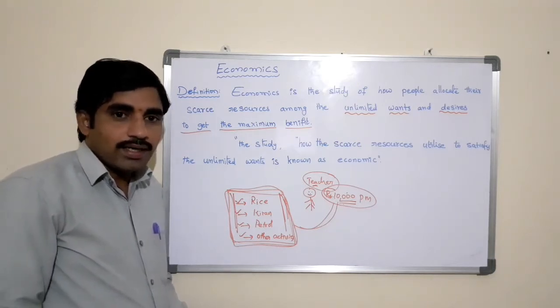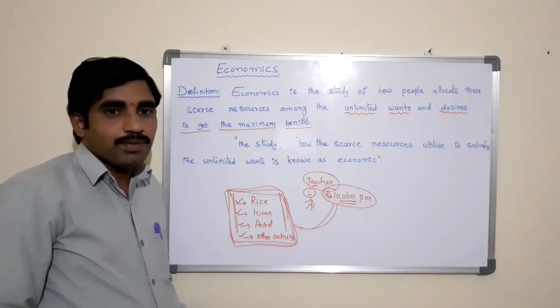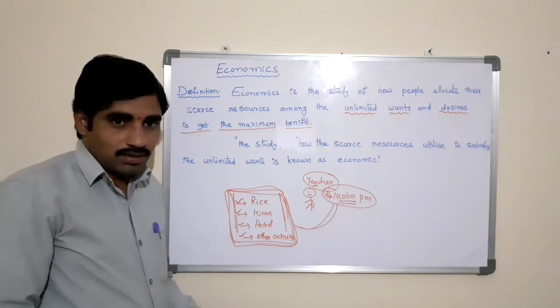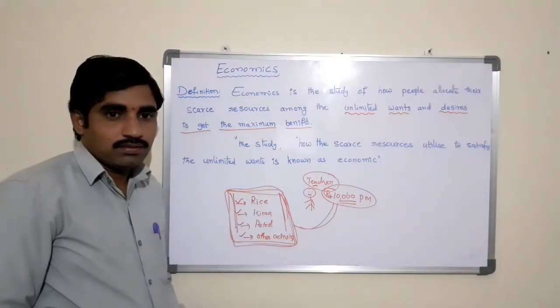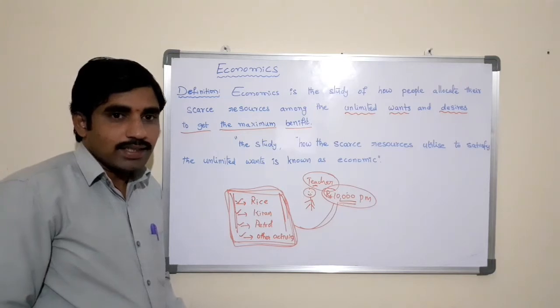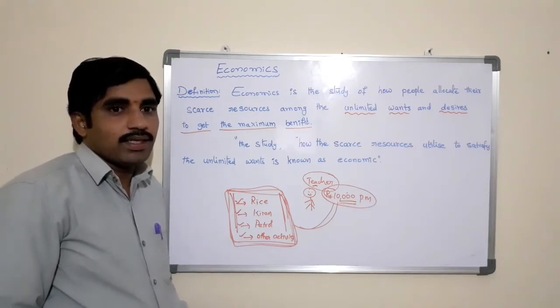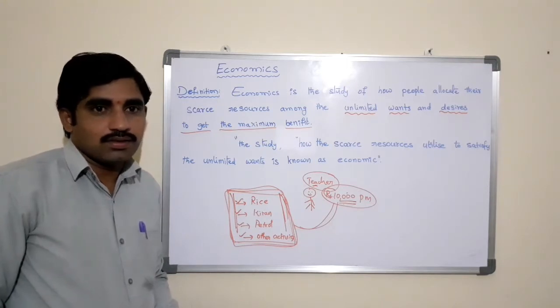Earning money and spending it on various activities in order to satisfy them is known as economic activity. For example, we may purchase clothes, rice, or some other kirana in order to survive. Such activities of earning and spending money are known as economic activities.